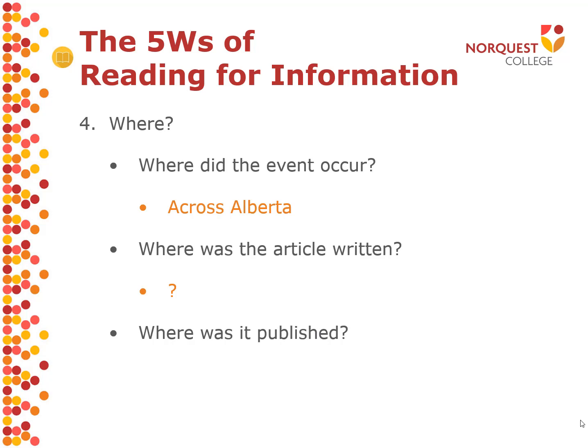Where was it published? By published, we mean where did the article come from? How was it distributed or shown to the public? In this case, I know I accessed this article from cbc.ca/news. The article you're looking at may say this information at the top, on the bottom, on a reference towards the back, but often you'll know where the article is published. If you're looking at the website, if you're reading the newspaper, if you're reading it in a textbook, that is where the article was published.